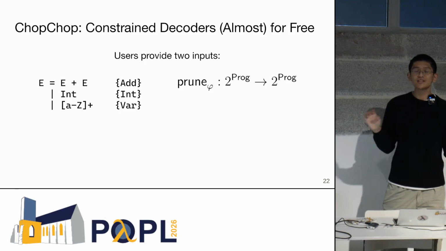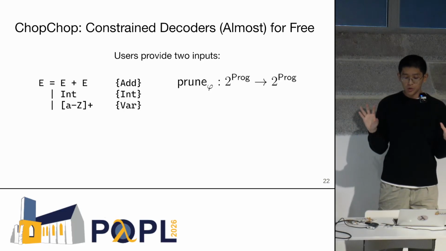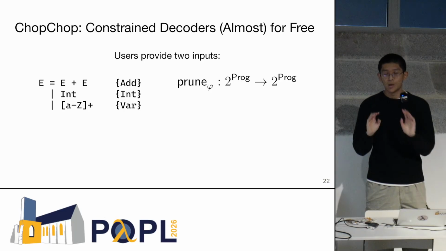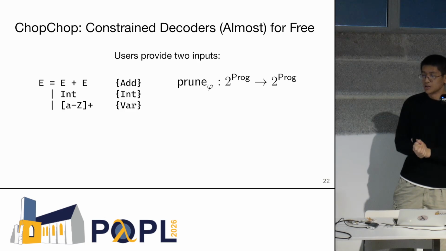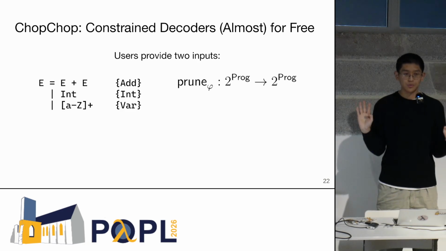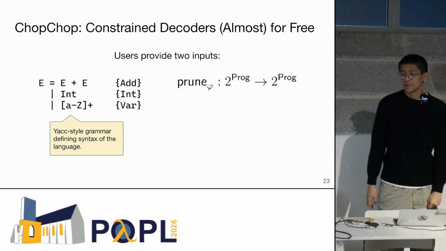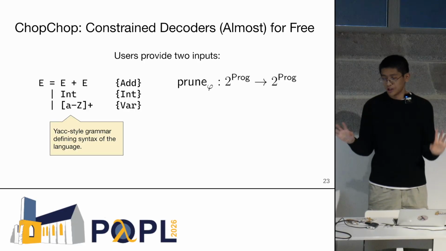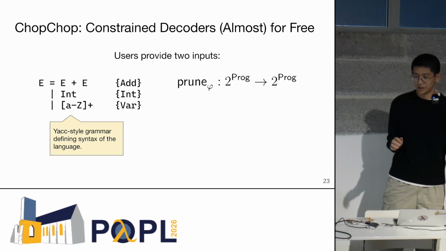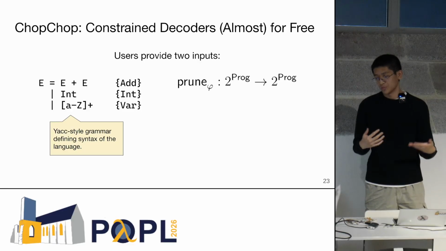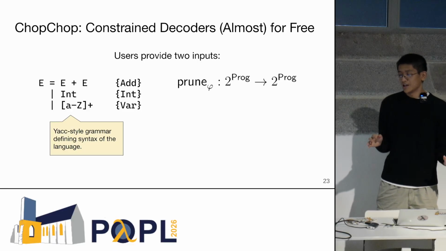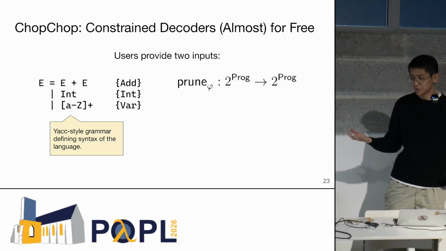The idea is that we are going to provide almost a minimal interface and then derive the constraint decoder for you. Concretely, to use our framework, users are going to provide two inputs. The first input is just a grammar-like thing defining the syntax of the language. If you've used a tool like Yacc before, it's very similar to this, and it's basically just defining the concrete syntax of the language.